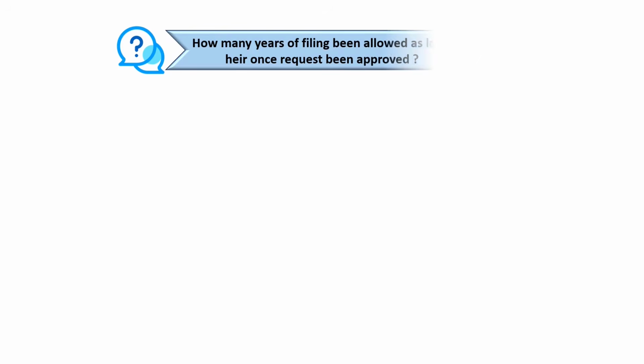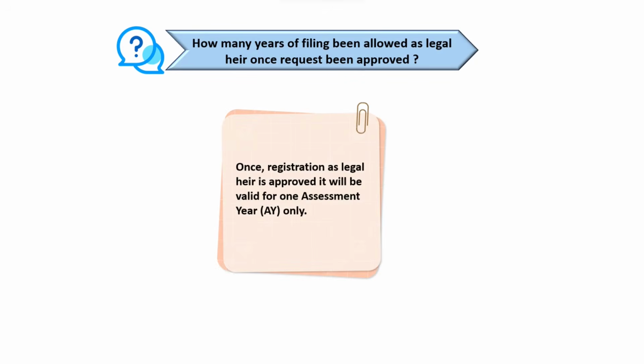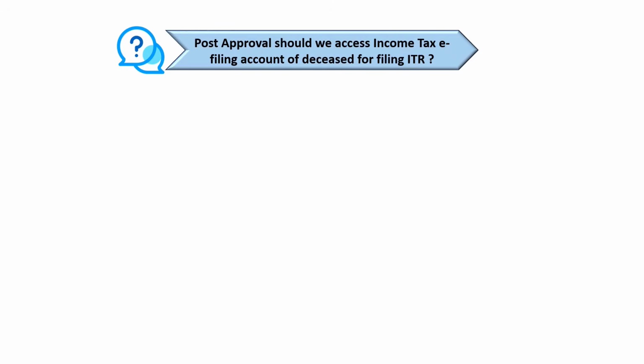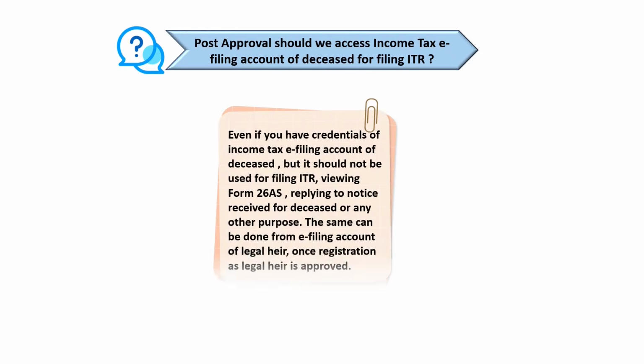It is also asked how many years of filing has been allowed as legal heir once the request has been approved. So once the registration of legal heir is approved, it will be valid for 1 assessment year only. Very frequent query is, post-approval should we access income tax e-filing account of deceased for filing income tax return?